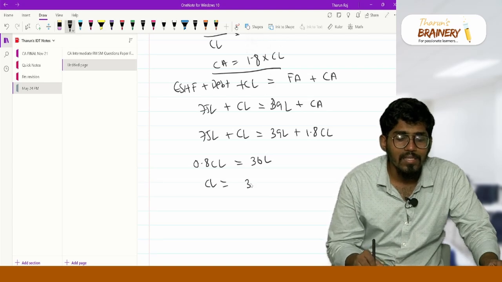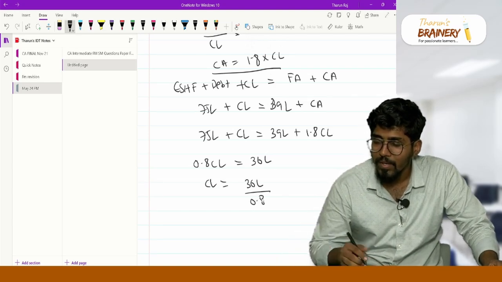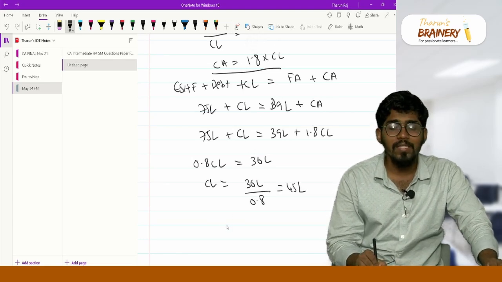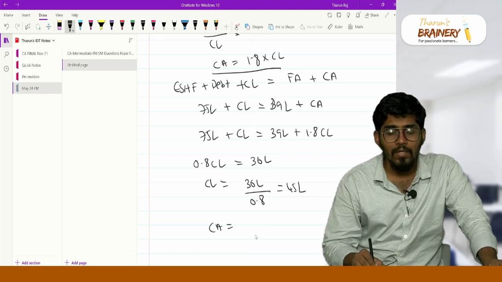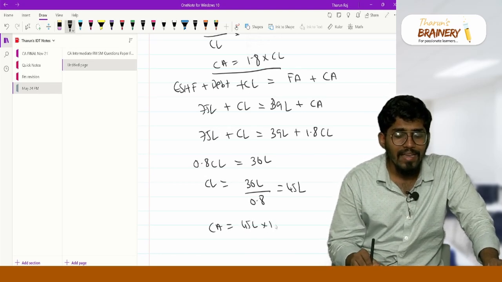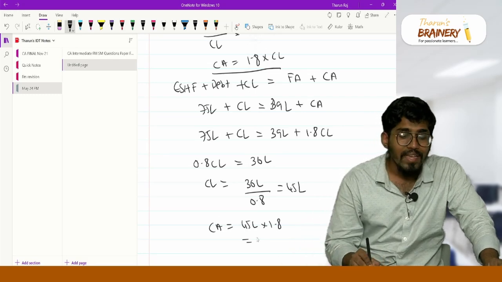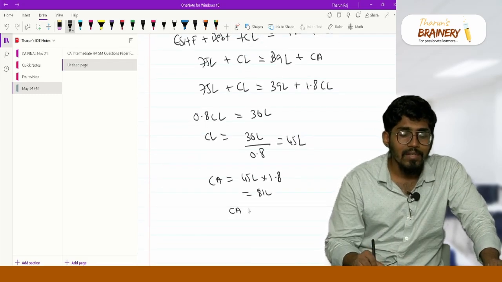So current liability is equal to 36 lakh divided by 0.8, which gives 45 lakh. Then what is current asset? Current asset is 1.8 into current liability, so 45 lakh into 1.8 is equal to 81 lakhs.